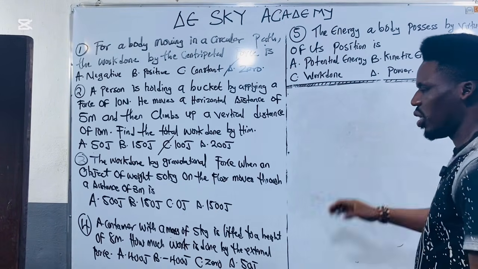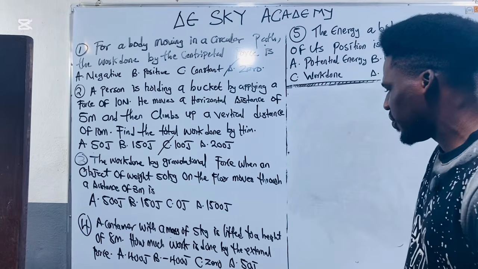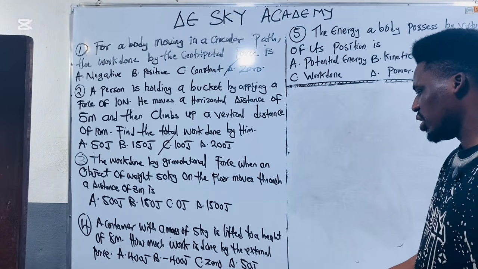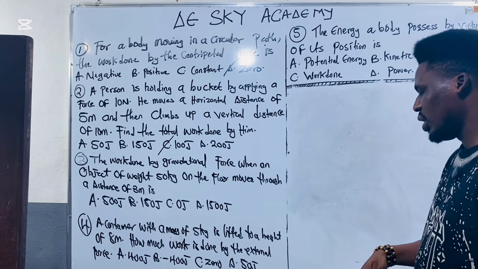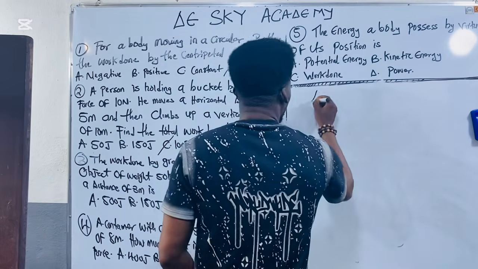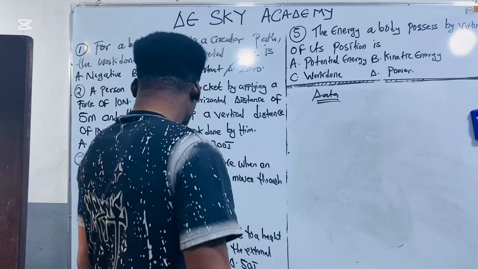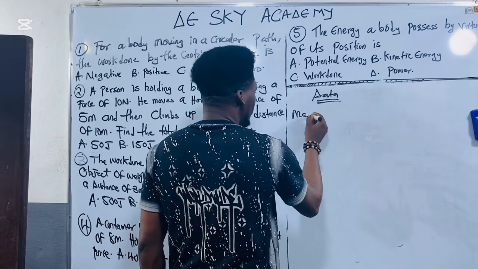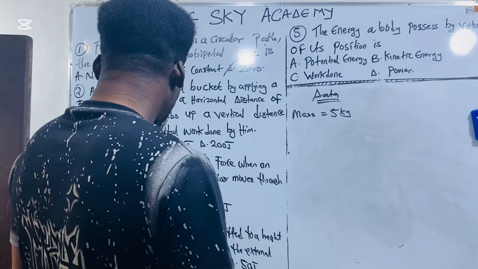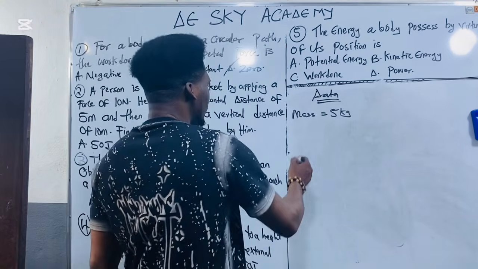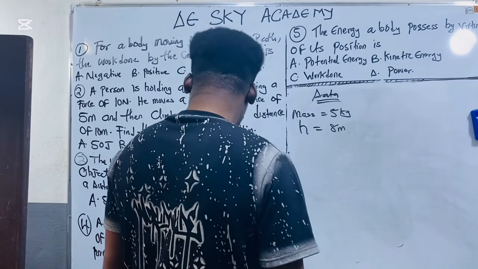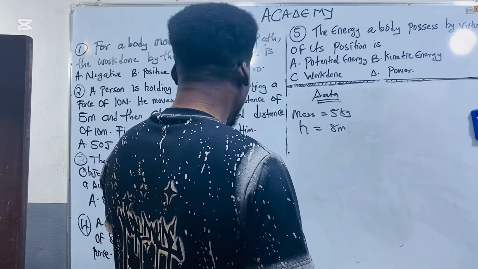So question number 4. A container with a mass of 5 kg is lifted to a height of 8 meters. How much work is done by the external force? So I have a container of mass. The first thing I will do, I'll bring out my data. So what is the mass? The mass that I'm having here is 5 kg, right? It's lifted to a height. So they gave us height. What is the height? 8 meters.